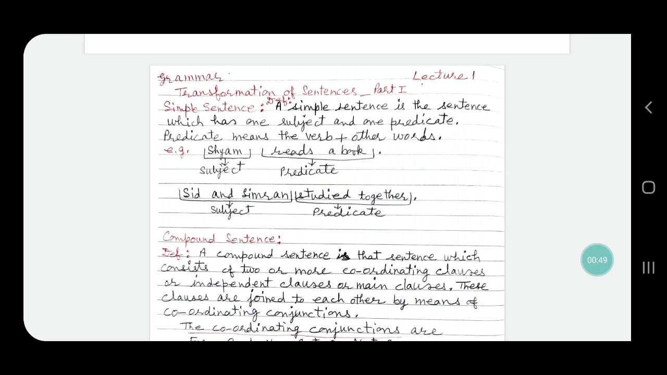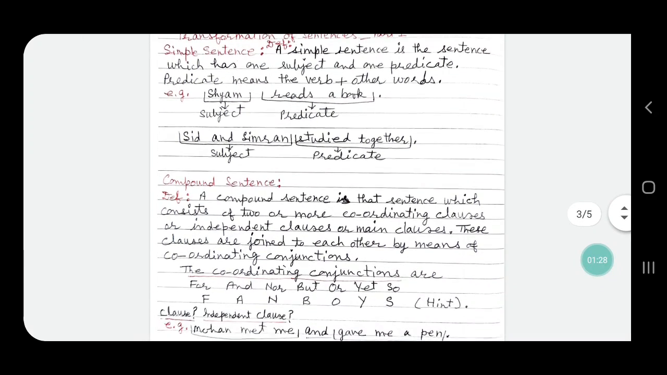Now, first of all, what is a simple sentence? A simple sentence is the sentence which has one subject and one predicate. Predicate means the verb and other words. For example, Shyam reads a book. Here, Shyam is subject and reads a book is predicate. Similarly, in the sentence, Sid and Simran studied together, Sid and Simran is subject and studied together is predicate. So this sentence is a simple sentence.